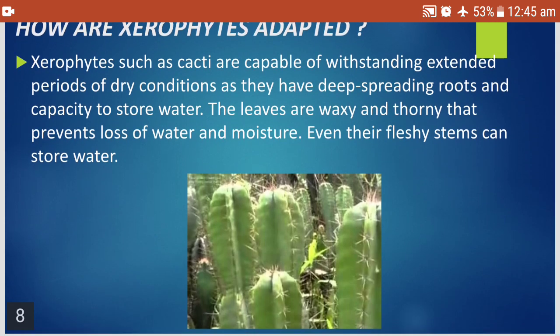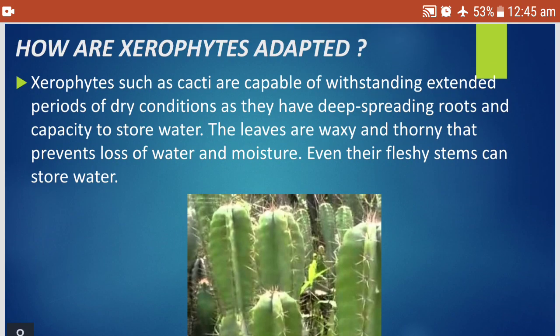Then how are the xerophytes adapted? This is the slide of cactus. It's a very common desert plant. You know, desert plants are also kept at homes as ornamental and decorative pieces. They are even gifted as birthday gifts. Xerophytes such as cacti are capable of withstanding extended periods of dry conditions as they have deep spreading roots and capacity to store water. The leaves are waxy and thorny, which prevents the loss of water and moisture. Even their fleshy stems can store water. These points are there in the PDF. You can go through that and learn.